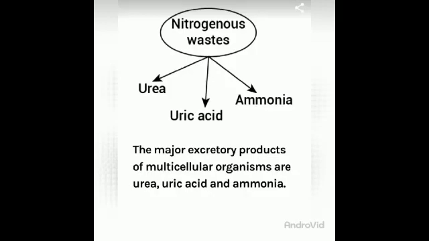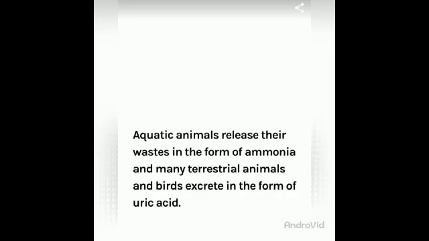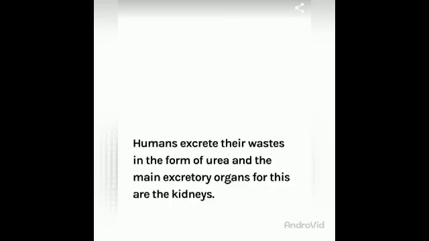Nitrogenous wastes are urea, uric acid and ammonia. The major excretory products of multicellular organisms are urea, uric acid and ammonia. Aquatic animals release their waste in the form of ammonia, many terrestrial animals and birds excrete in the form of uric acid, and humans excrete their waste in the form of urea, and the main excretory organs for this are the kidneys. So this is all about the